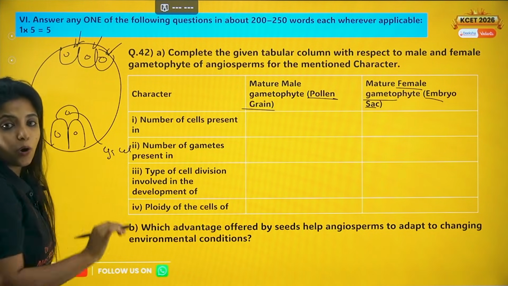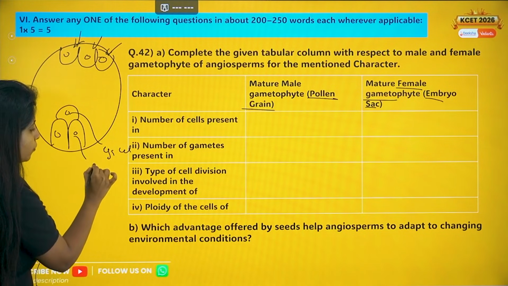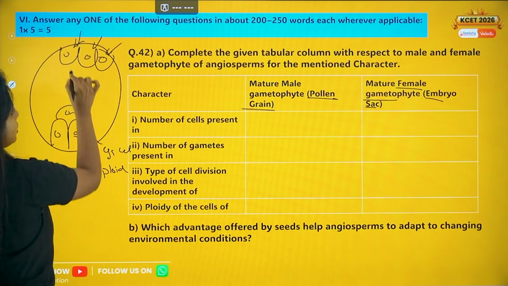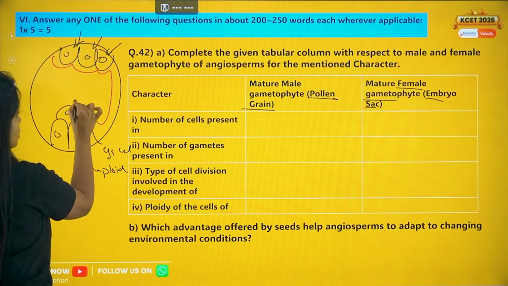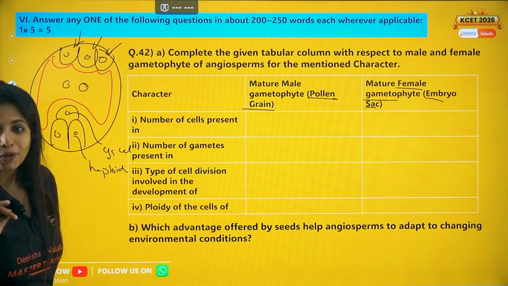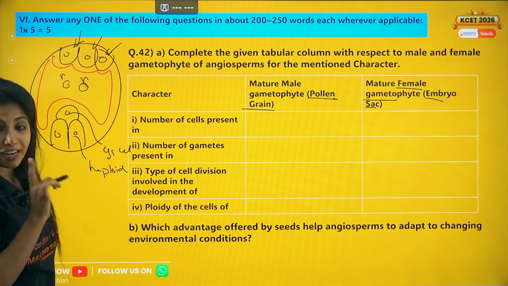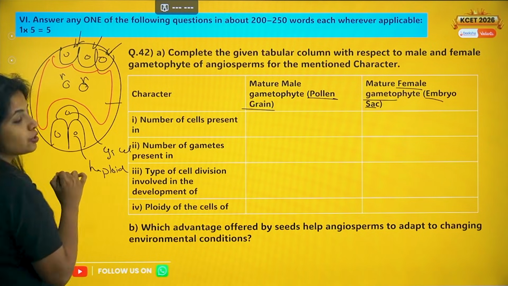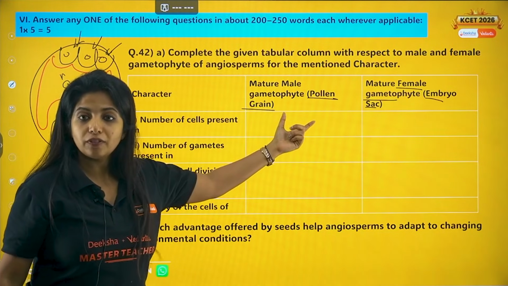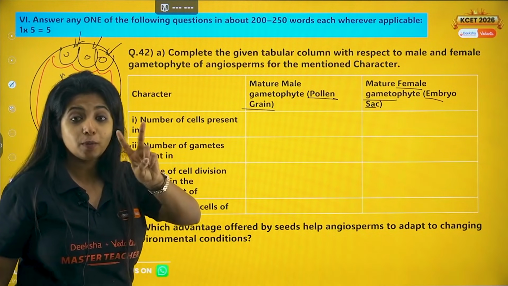Now usually all of them are going to be haploid in nature. All of them are going to have half the number of chromosomes. But if at all you see this cell, which is the largest cell in between, my dear children, it has 2 nuclei, 2 polar nuclei there. So n, haploid plus haploid, they are diploid in nature. The central cell which is there is diploid in nature. Always remember. So number of cells present in the gametophyte: male gametophyte, 2 cells, vegetative and generative. Now this generative cell can divide to form 2 gametes also.